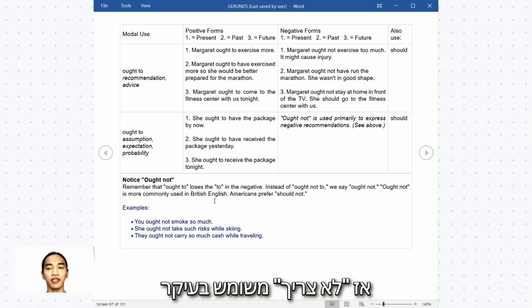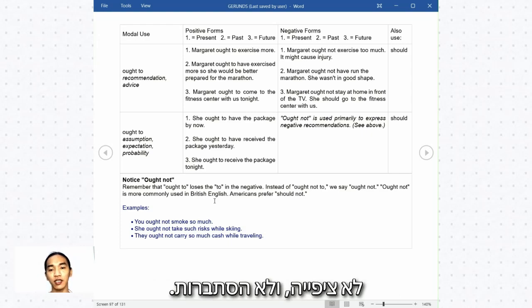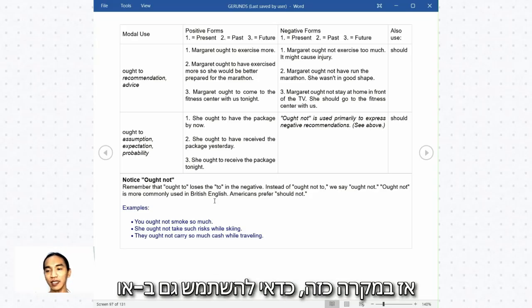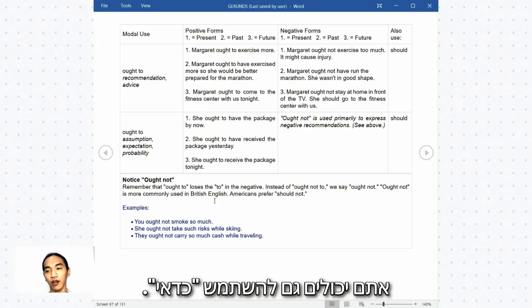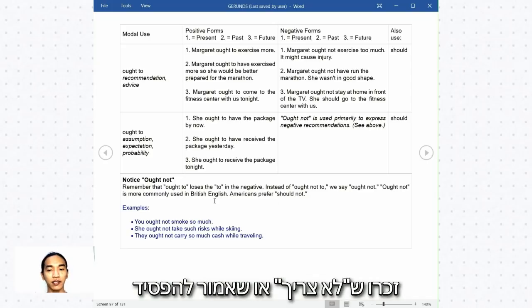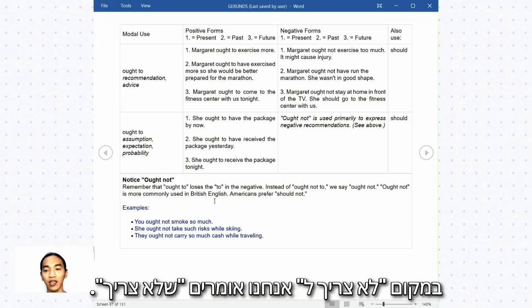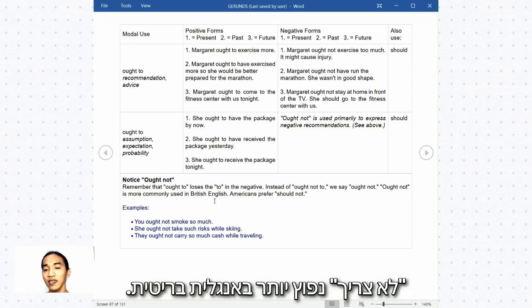So ought not is used primarily to express negative recommendation, not assumption, not expectation, and not probability. So in this case, you can also use should. Now notice ought not. Remember that ought to loses to in the negative. Instead of ought not to, we say ought not. Ought not is more commonly used in British English.